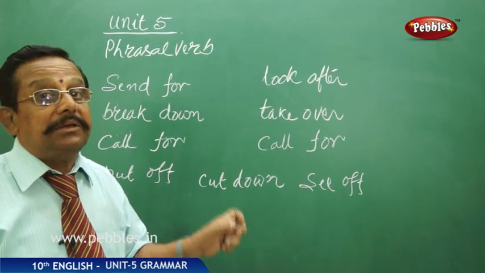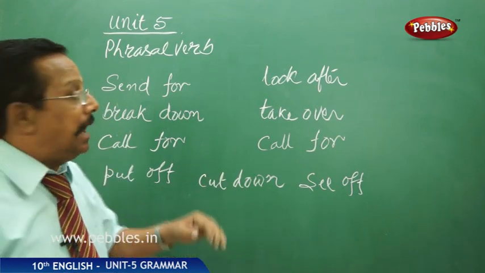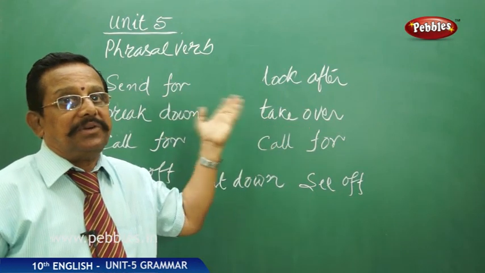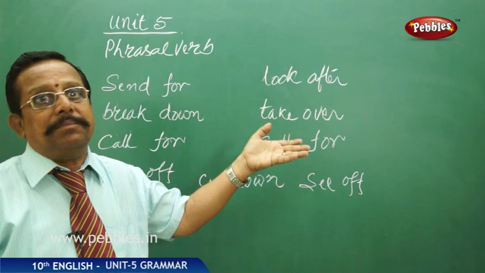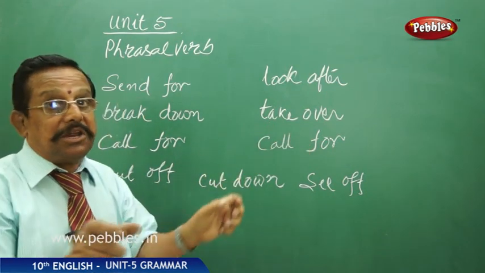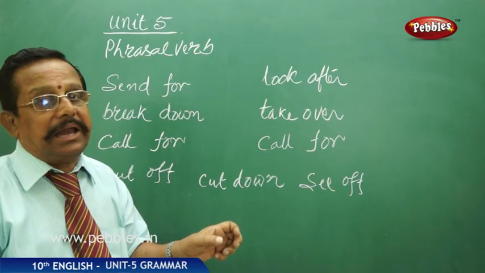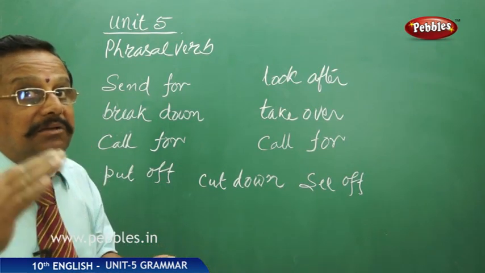That is called a separable phrasal verb. And inseparable, send for him. I have sent for him. Right? Please send for him. Likewise, we are using send for at a stretch. Between that, we are not using any other word. Those are called inseparable phrasal verbs.